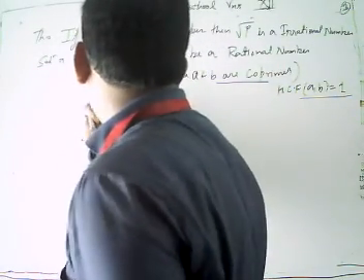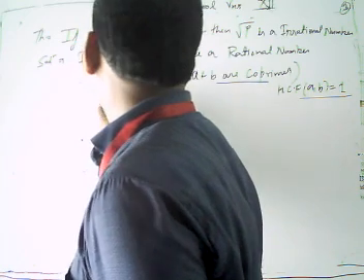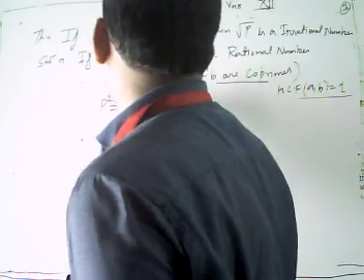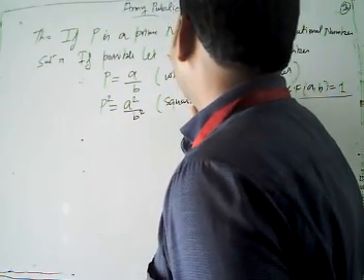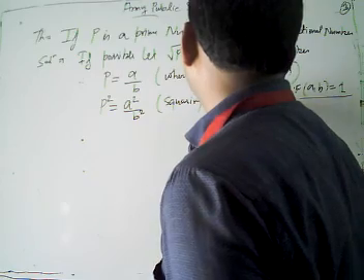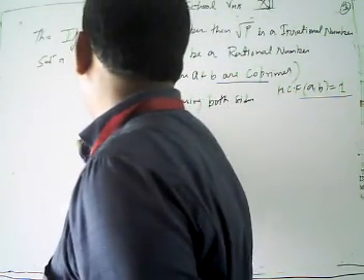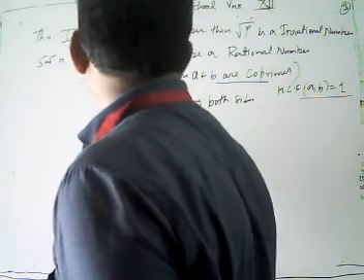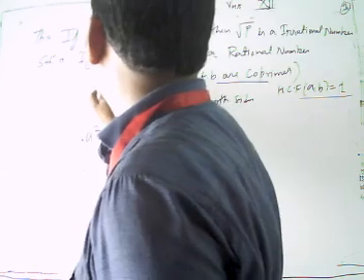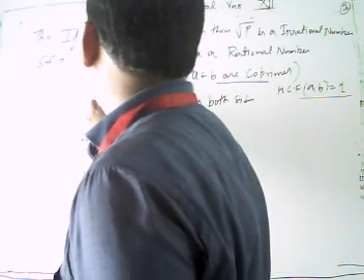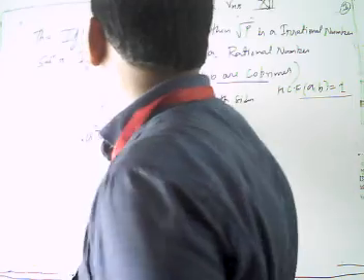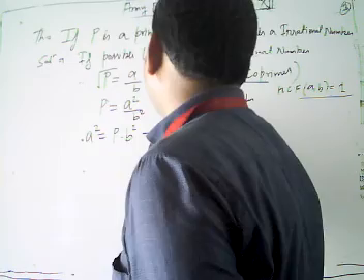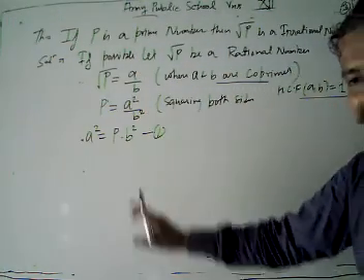Now root p is equal to a by b, where a and b are co-primes. Then we square both sides. Squaring both sides, we get p is equal to a square by b square. From here, a square is equal to p into b square. Take this as equation 1.